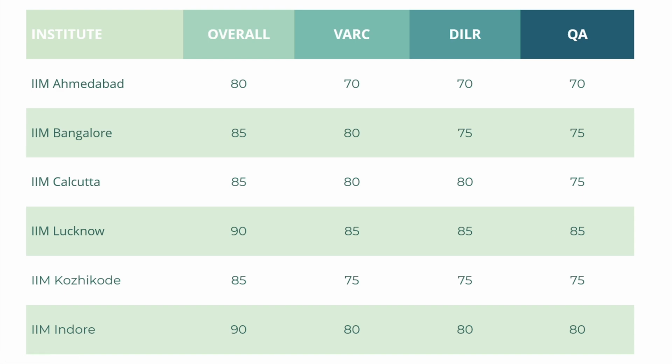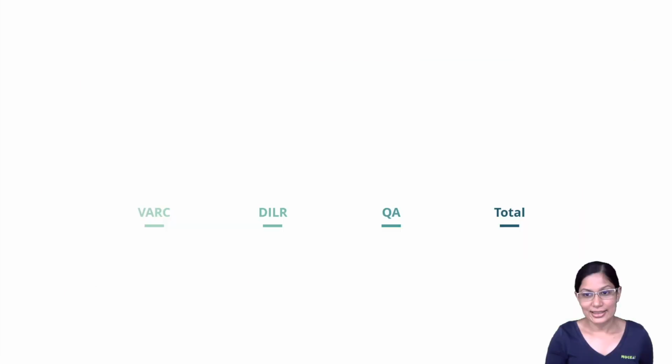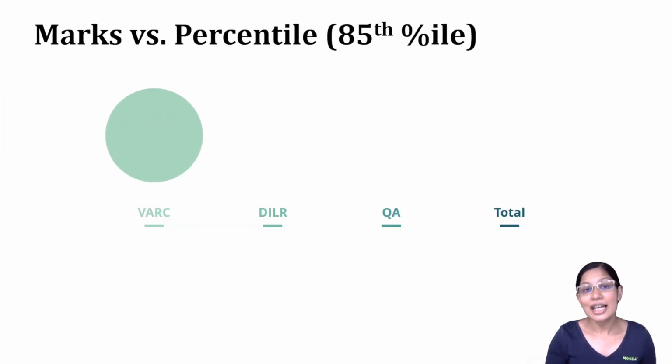So let's look at what scores you need to get for you to get this 85th percentile. So what I've done here is I've broken down the 85th percentile based on what it was for CAT 2021. So assuming that CAT 2022 is also going to be a 2-hour paper with a similar number of questions and at a similar level of difficulty, you can expect this sort of mark to get you the 85th percentile. So in verbal, if you get 24 marks, then that is something which is getting you the 85th percentile.